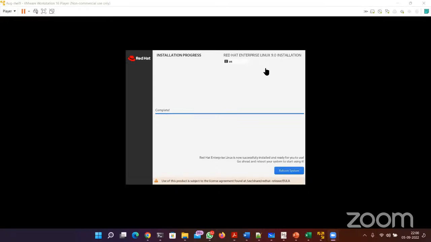The course right now is aligned with version 9, although I will be teaching you about the changes also, what was there in previous version 8 and what is new in version 9, so that when you go to the market and start working as a Linux admin, you know what's going on. The fact is, Red Hat version 9 is the latest one.